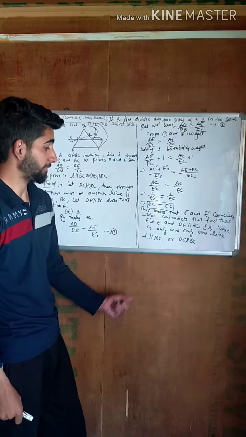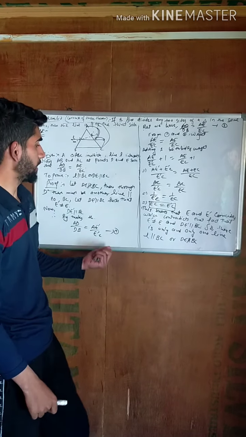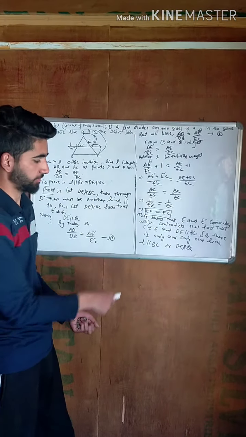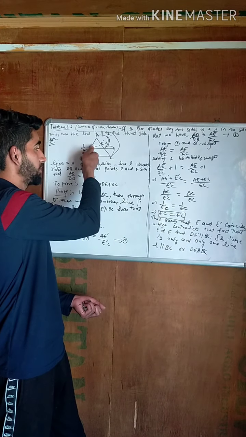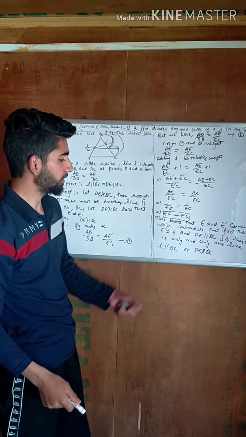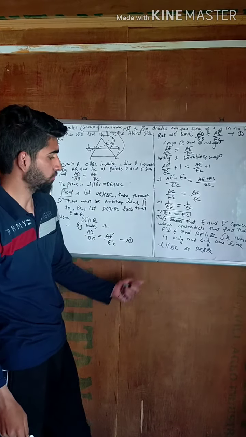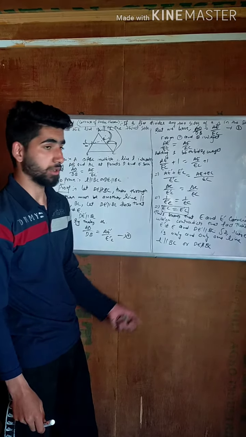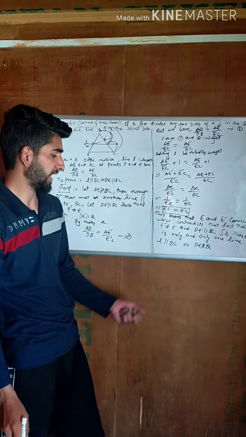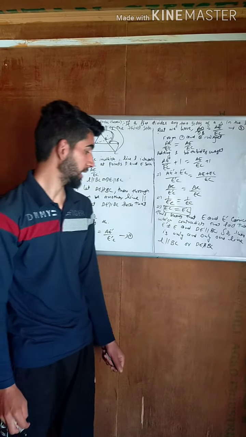This is part three of Triangles, and in this part we learned how this line L is parallel to the third side. In the next video we will discuss more about triangles, and we will start exercise number 6.2. Till then, Allah Hafiz.